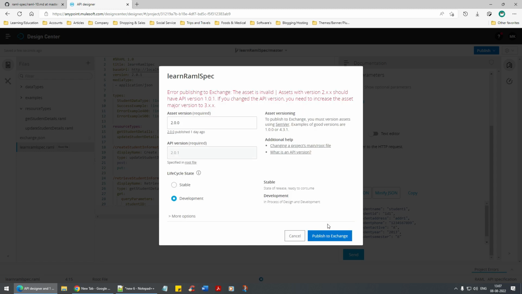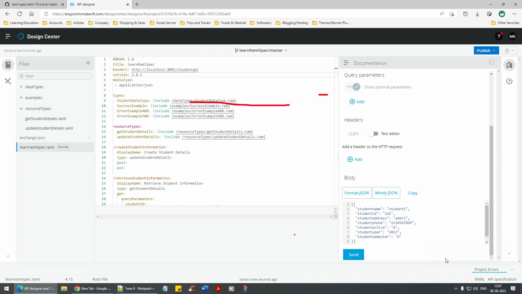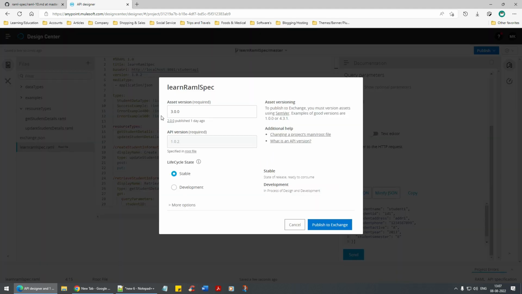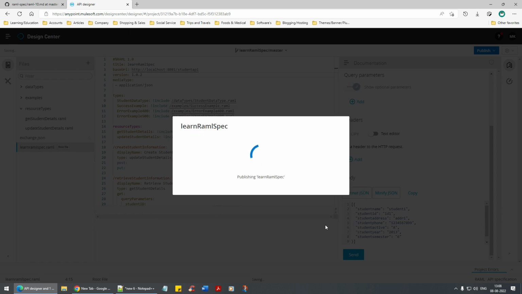It says error in publishing, the asset is invalid. Understand this, asset with version 2.x should have an API version 1.0.1. If you change the API version, you need to increase the asset to a major version. So let's do one thing. I'll keep it as 1.0.2. Publish to Exchange. How about if I change it to 2.0.1? Let us see. Publish to Exchange. Let us see what happens.